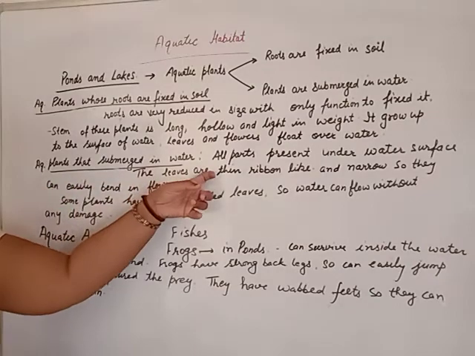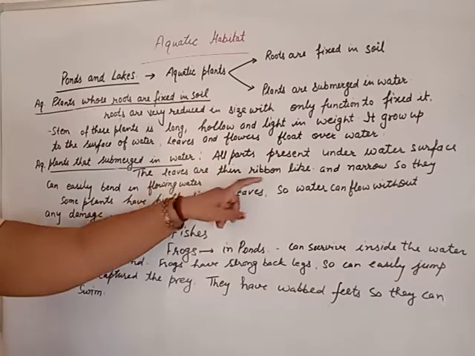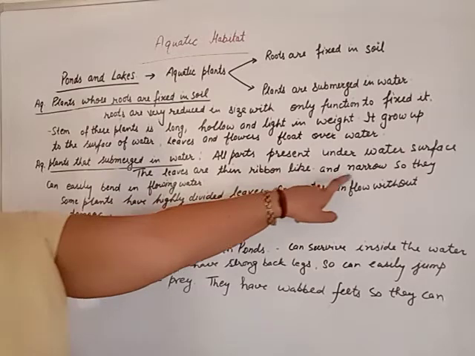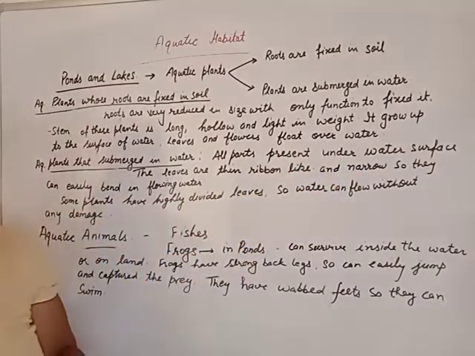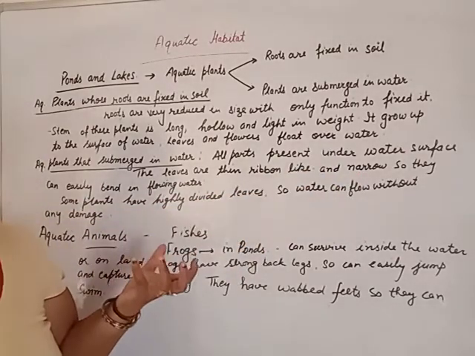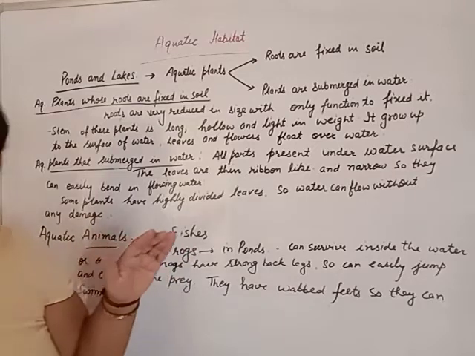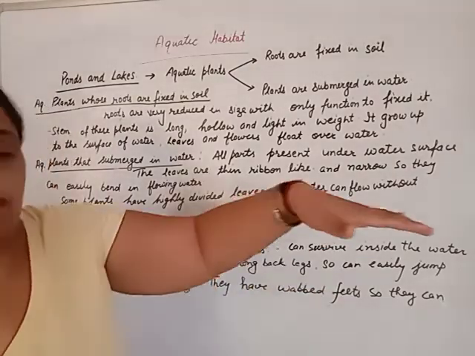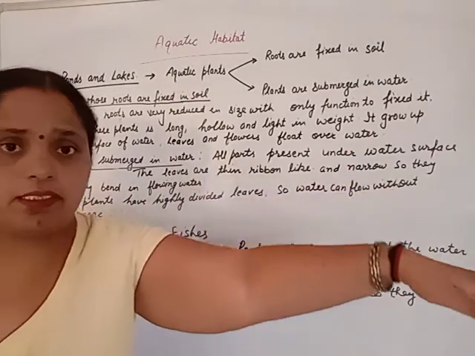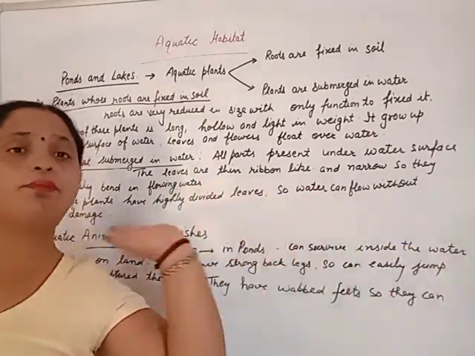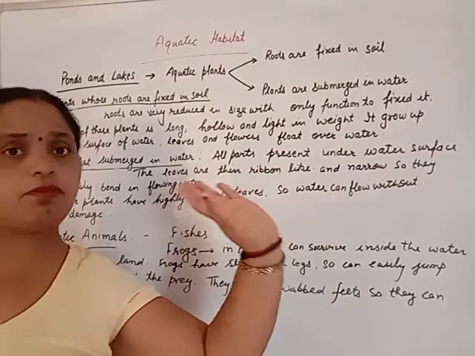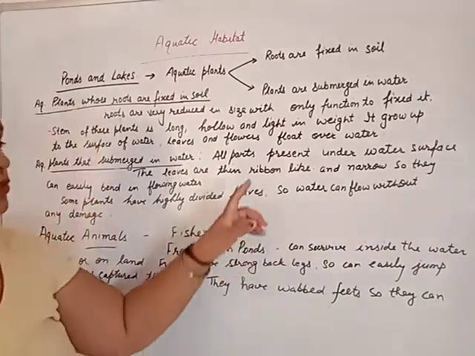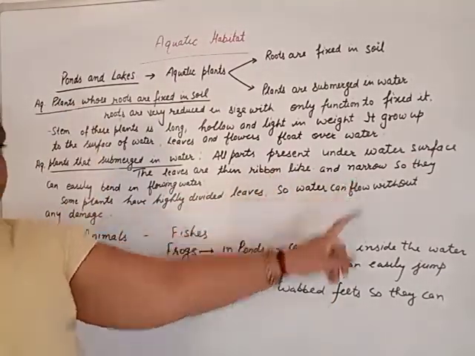The leaves of these plants are ribbon-like and narrow, so they can easily bend with the water. If water flows in this direction, the leaves will bend in this direction. If water flows in the back direction, the leaves will flow in the back direction. So they are ribbon-like and narrow.